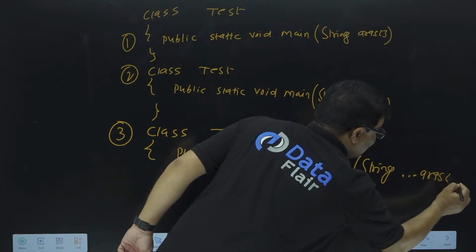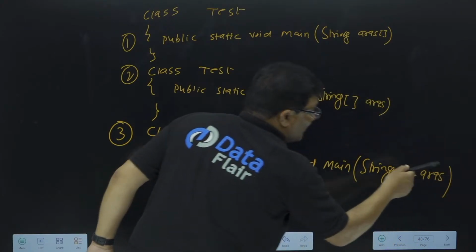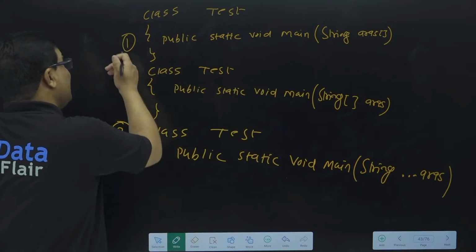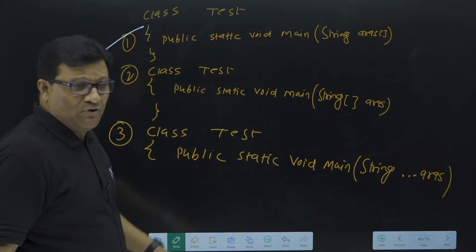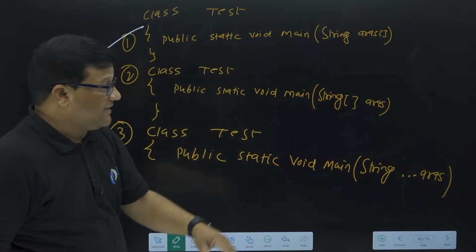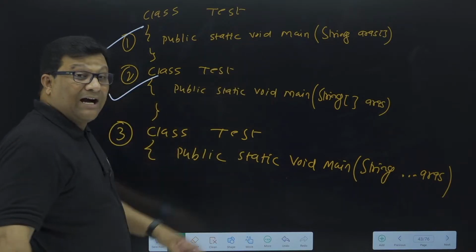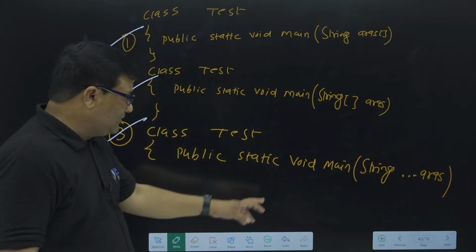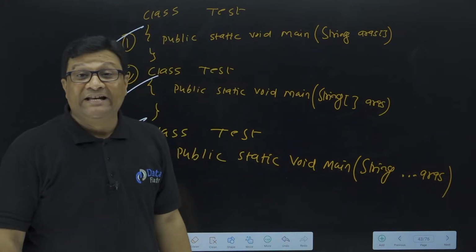This is another way to write main in Java. No need to create an array. If you use this main, again this is the right syntax. This one is called the var concept, variable argument.